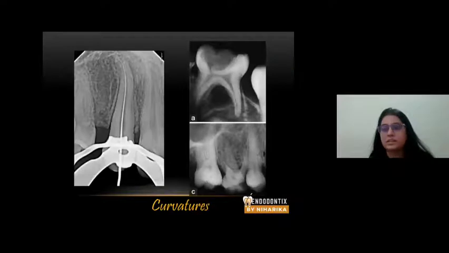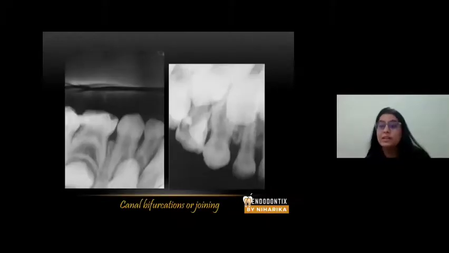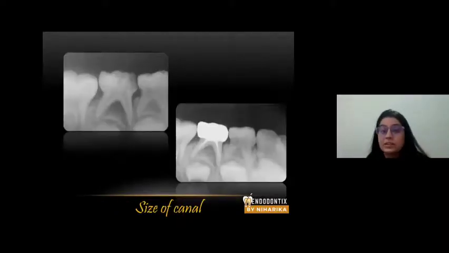Okay, now look at this slide. You can see when you put a file inside the canal and assess the direction of the file inside the canal, it gives a tactile sense. You understand the type of the canal, the curvatures of the canal. It helps you to assess the canal bifurcations, internal anatomy of the root canal. It helps you to understand whether the canals are dividing or they are joining. It helps you to understand the size of the canal.